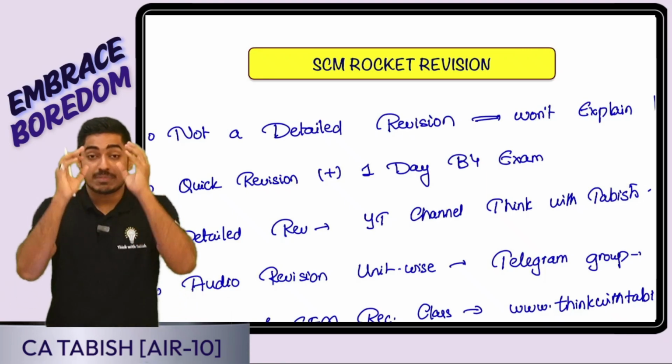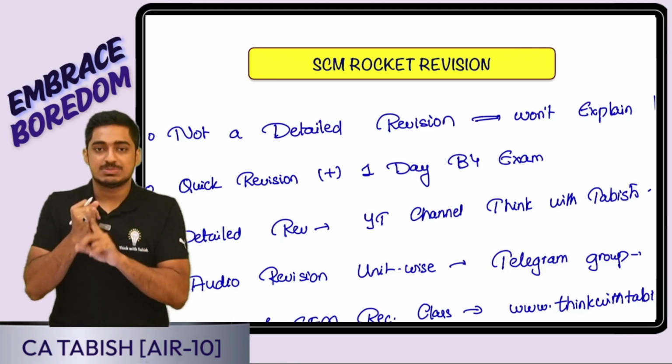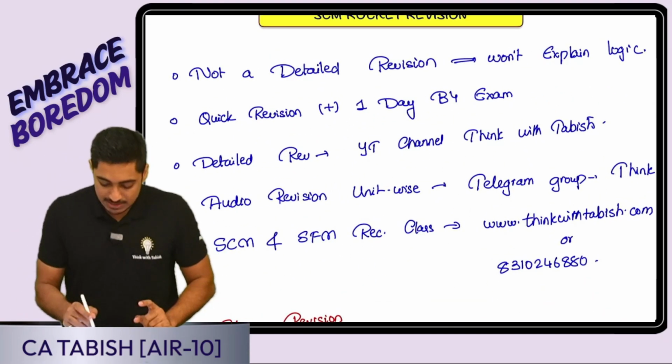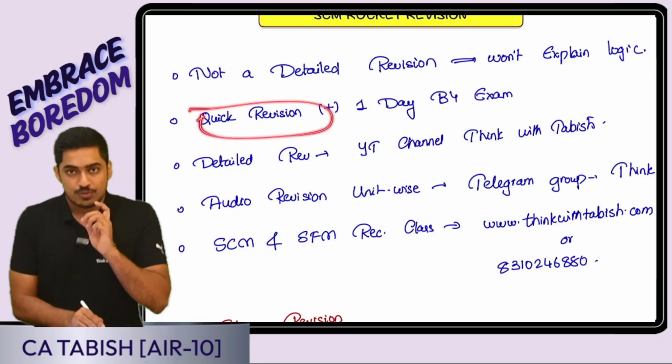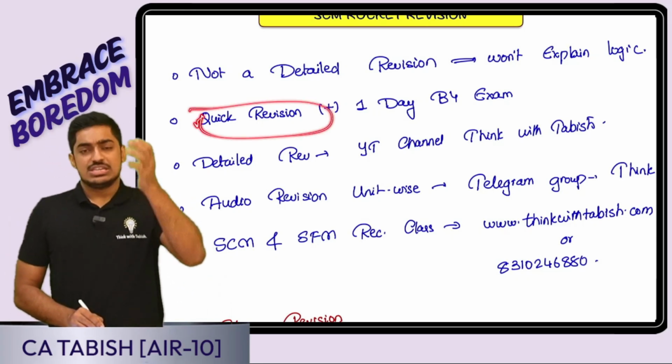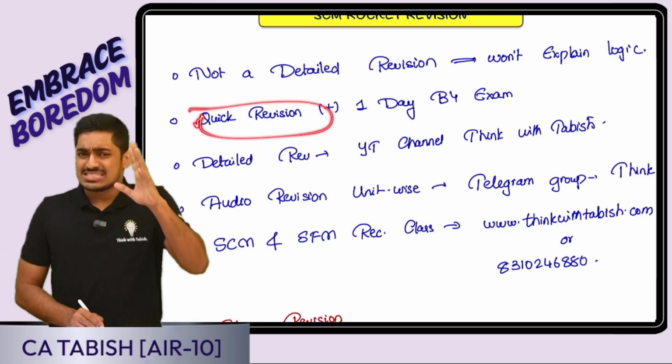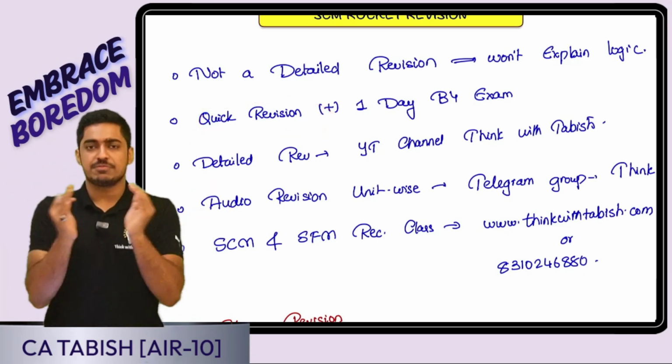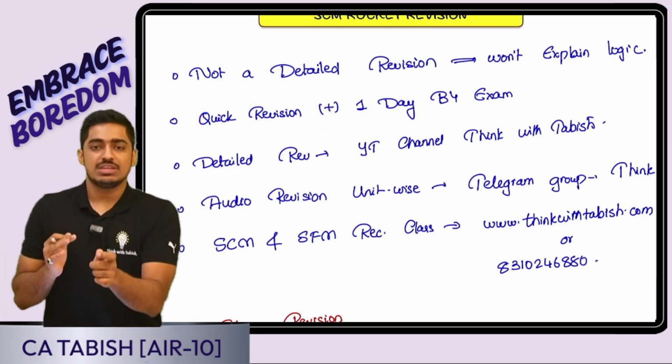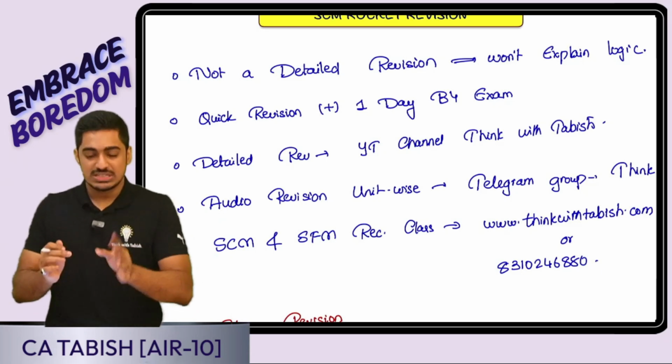So please keep in mind the objective. Here I am not going to explain the logic. Is this clear, everyone? Yes. Why have we come up with this? Yes, for a quick revision. You have learned the subject. Yes, you've revised it one time. You've understood it reasonably, but you want all things in a proper framework in the lowest possible time. Every unit 10 minutes, 15 minutes maximum. That is why this is there.